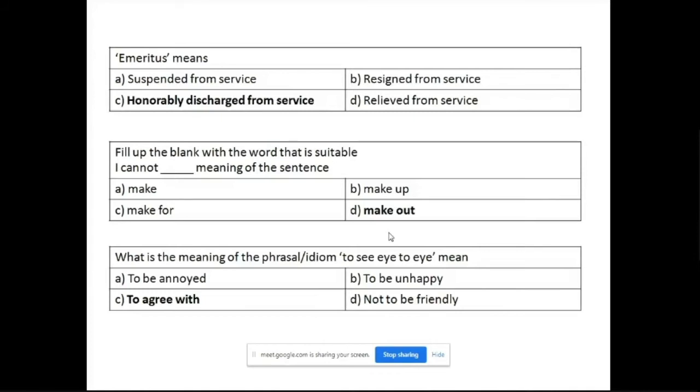Make up, make out, make for, make. So which is the right answer? I cannot make out the meaning. So the answer is make out. Again, they're testing the knowledge of phrasal verbs.